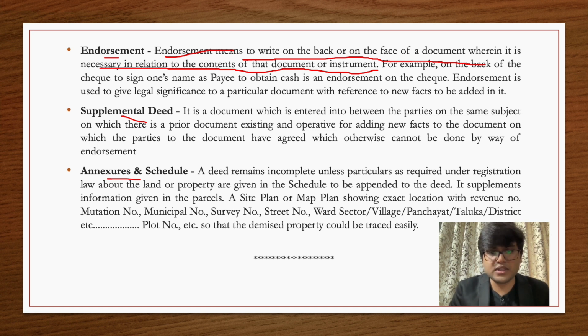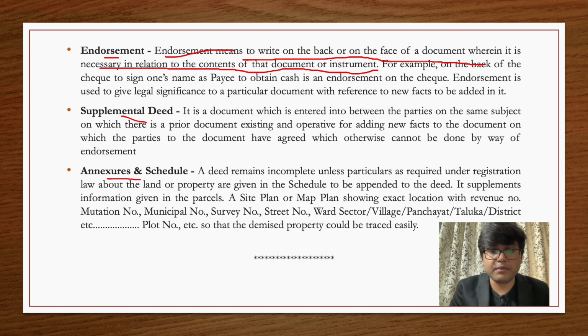For example, you must have seen that people write on the back of a check. I'll give you an example. I am Mr. A. I have to make a certain payment to Mr. B. I gave him that check. Now Mr. B is the payee of that check. Now he wants to make payment to someone else. For that, he will write on the back of the check that I am the payee and I want that Mr. C should be able to withdraw money through this check.